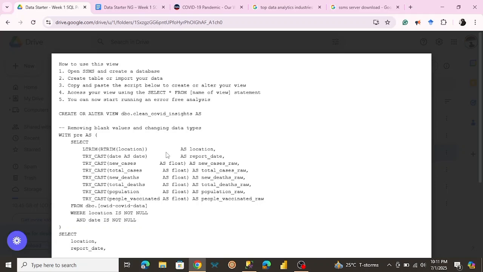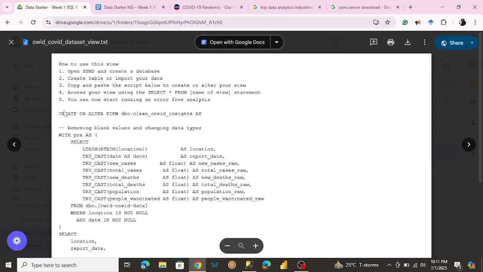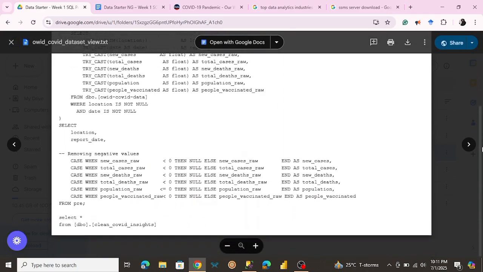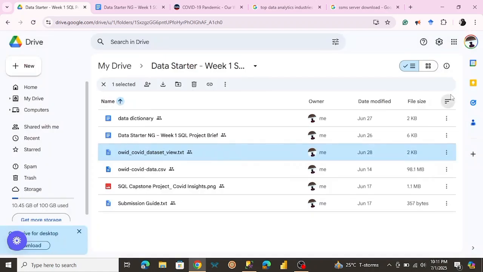So what we're going to do is copy this code. After we've imported our data set, we're going to copy this code, run it, then select from this view instead of selecting from our original table. That way we can make any changes we want, and those changes would not stay permanent. So let's just get started.